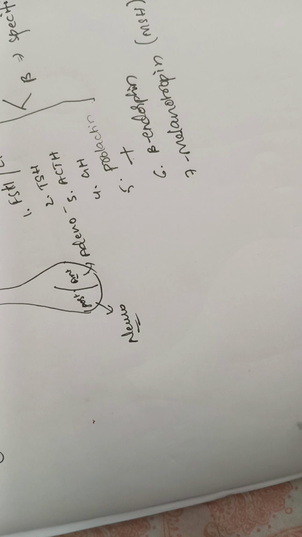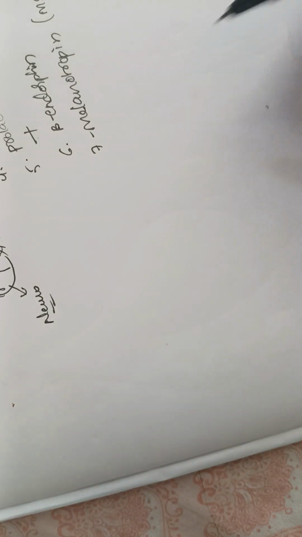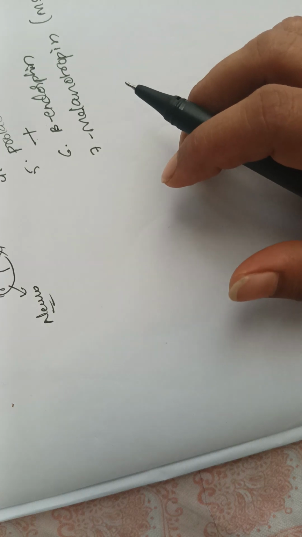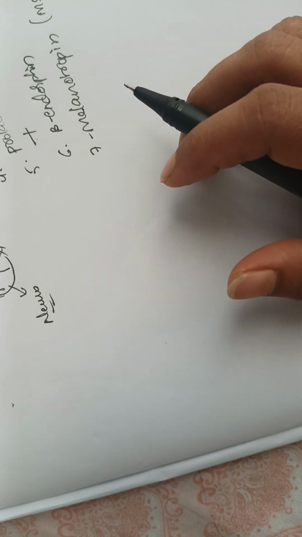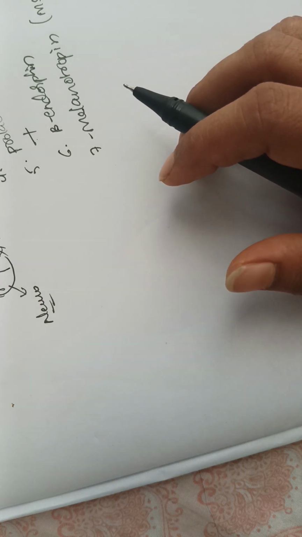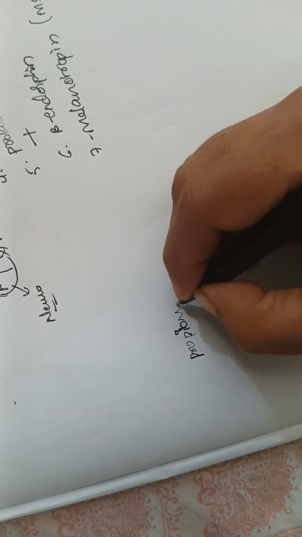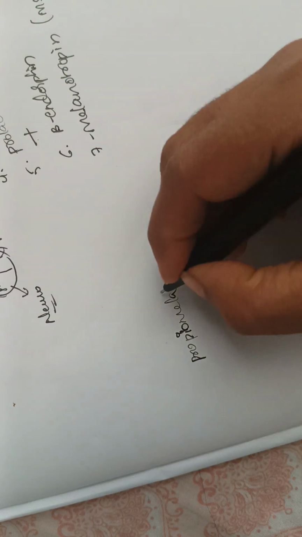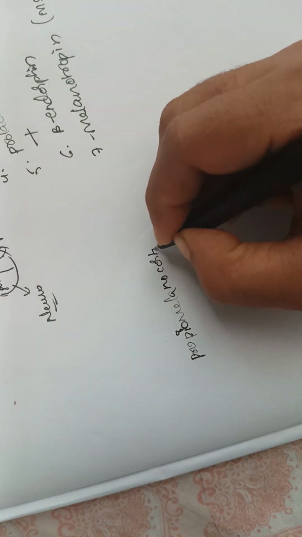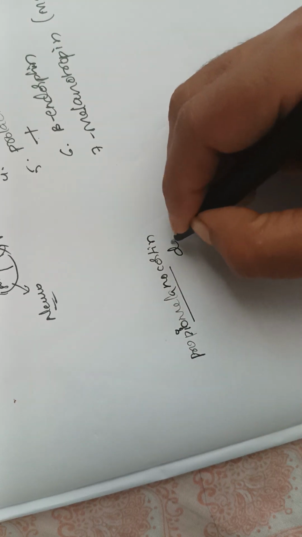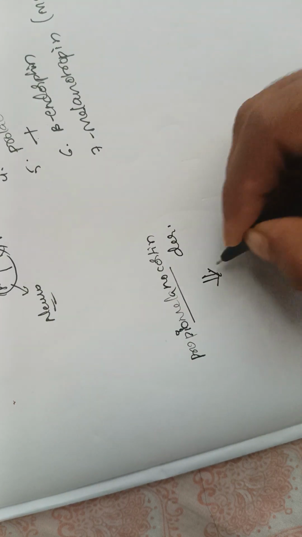Okay, now we have the derivatives of proopiomelanocortin. Okay, proopiomelanocortin derivatives. From this we'll get 3 hormones.